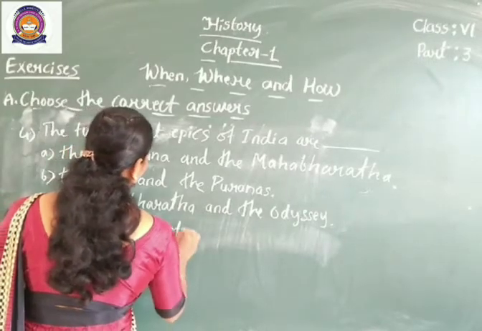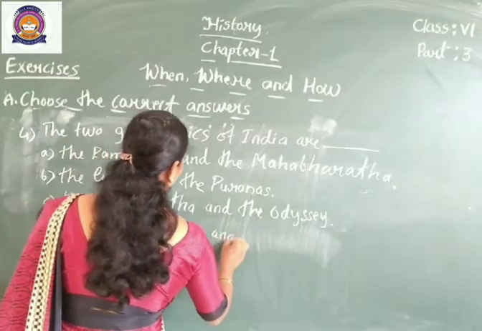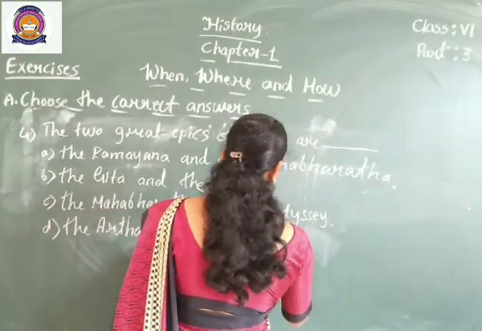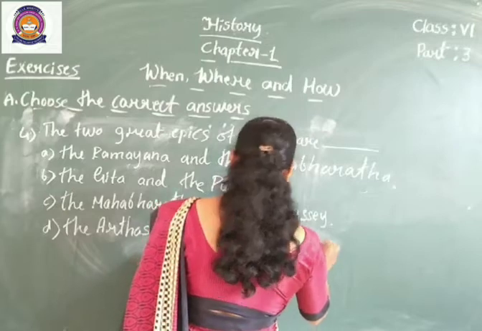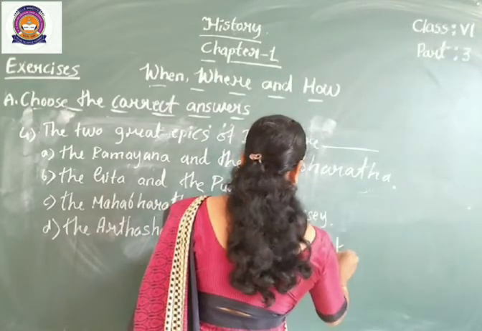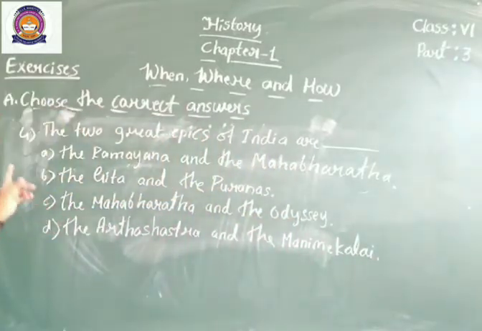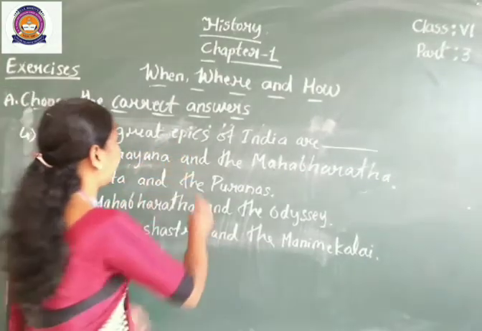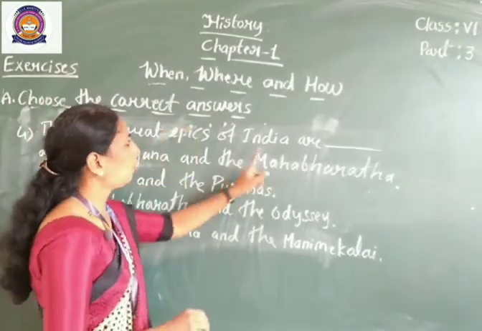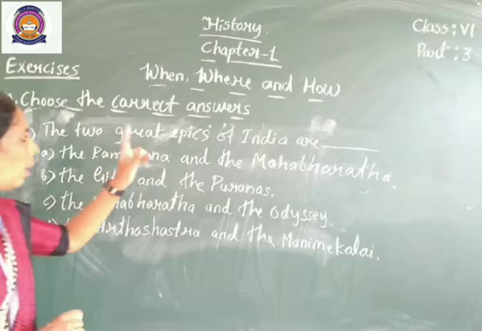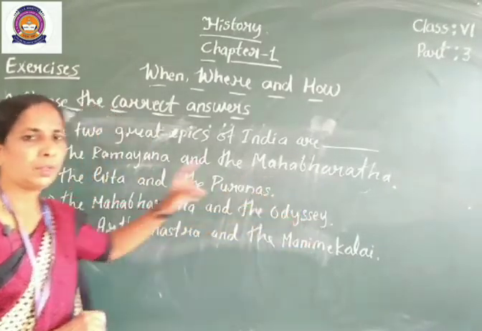Question number 4, the two great epics of India are dash. Options are given here. Option A, the Ramayana and the Mahabharata.